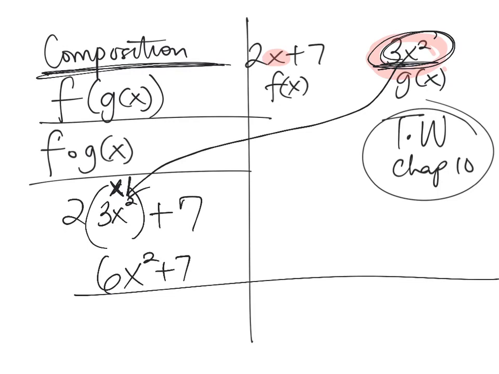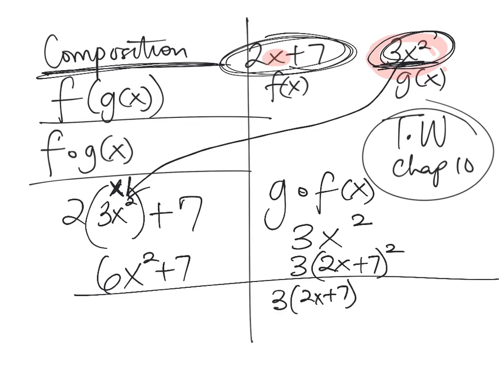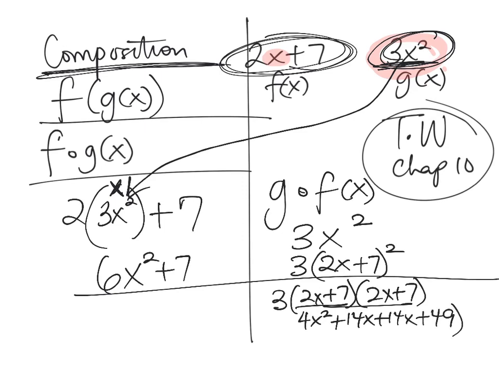Now, if I ask you to find g of f, right, so the composition the other way around, that means you take 2x plus 7 and you plug it in for x in g. So that becomes, instead of 3x squared, it becomes 3 into 2x plus 7 squared. So then that becomes 3 into 2x plus 7 and 2x plus 7. So you distribute this, you get 4x squared plus 14x plus 14x plus 49. And you have a 3 outside. So you add those up together, you get 4x squared plus 28x plus 49.